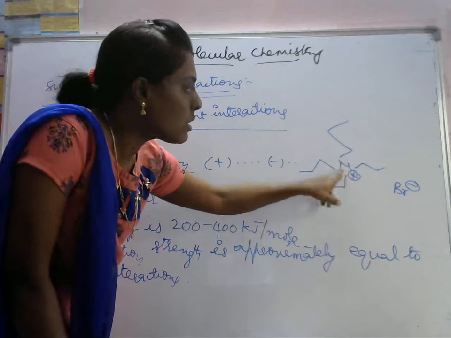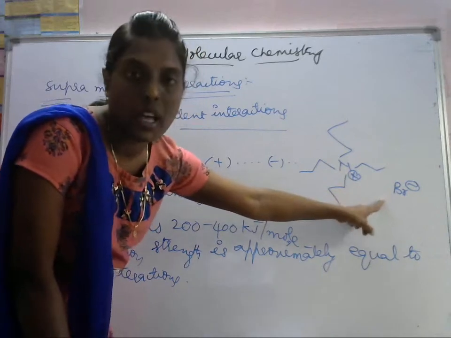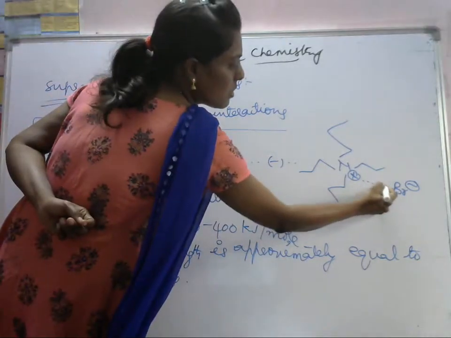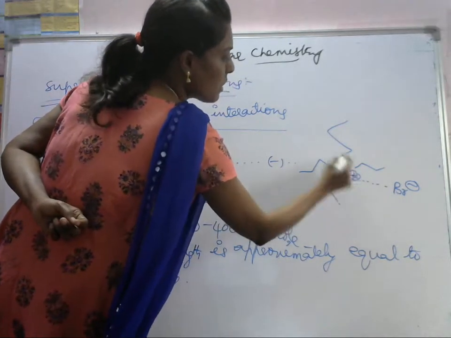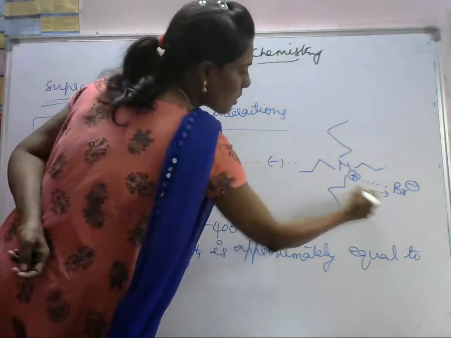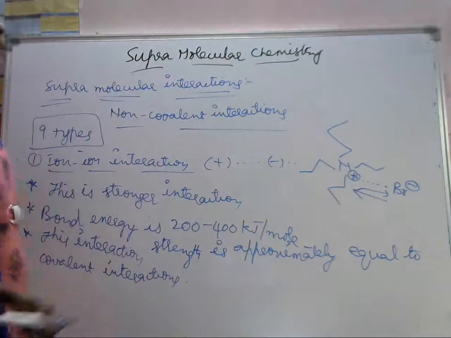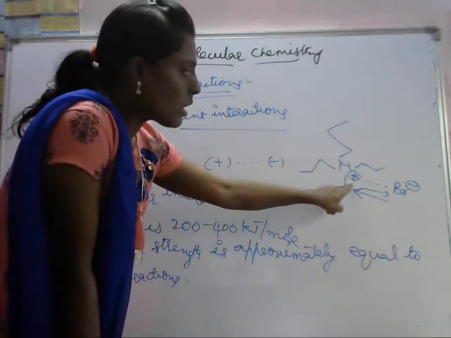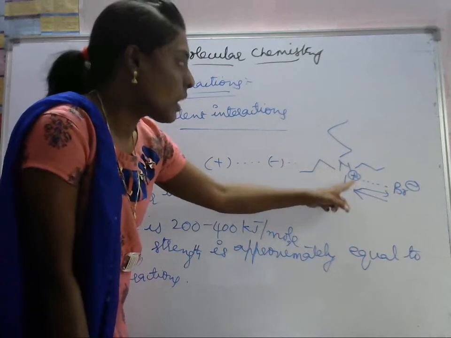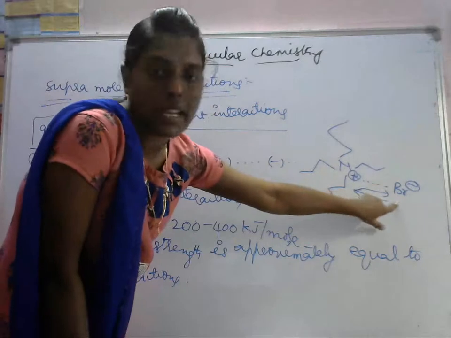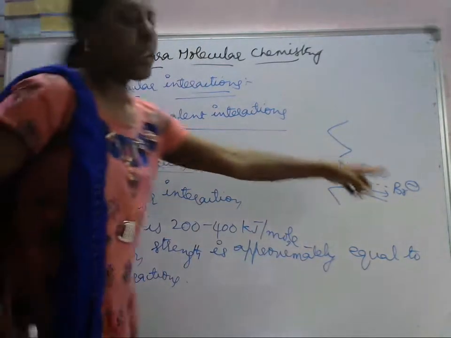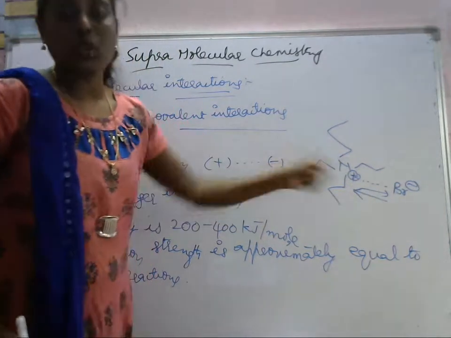There is an interaction between this ammonium cation and the bromide anion. This interaction is present between the plus and minus charges, so it is an ion to ion interaction.